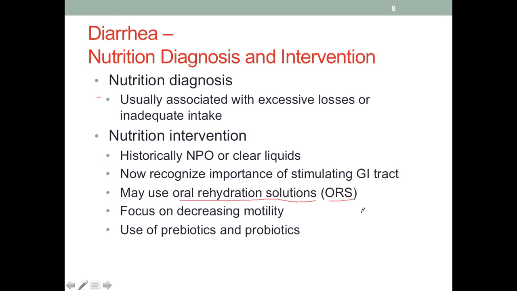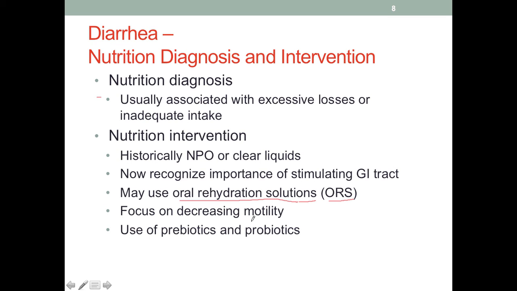Depending on the situation, we may want to focus on decreasing the motility. If the GI tract is being too active, then this would contribute to the increase in frequency of defecation. However, if it is a bacterial infection, we may not want to do this because we want the bad bacteria to be flushed out of the body and not remain in the intestine.